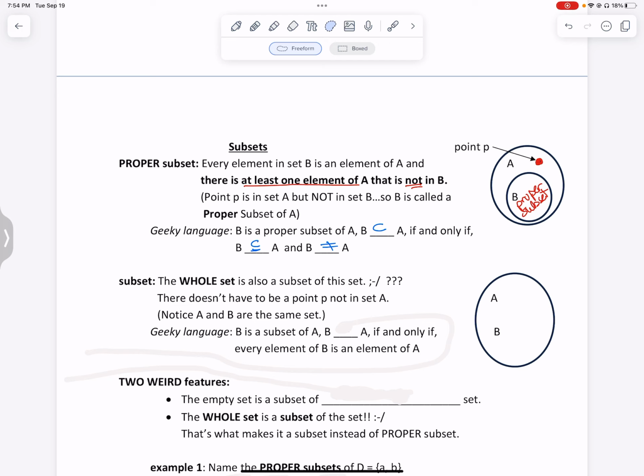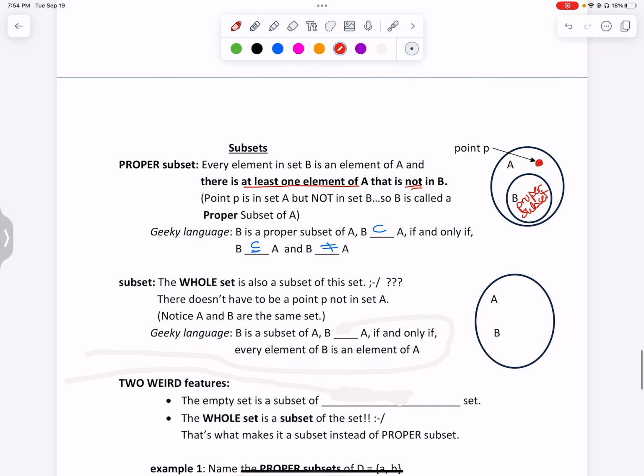Okay. All right. Now a subset. A subset is the whole set also a subset of this set. What in the world? Okay. So all this says is you do not have to have a point P in there that is not an element. In other words, it could be equal.